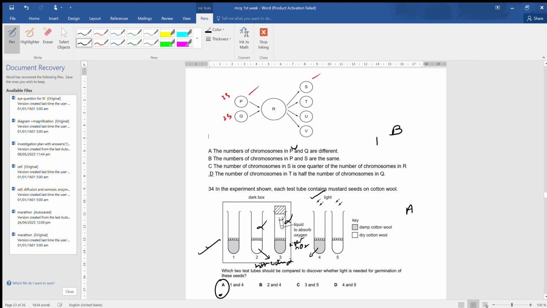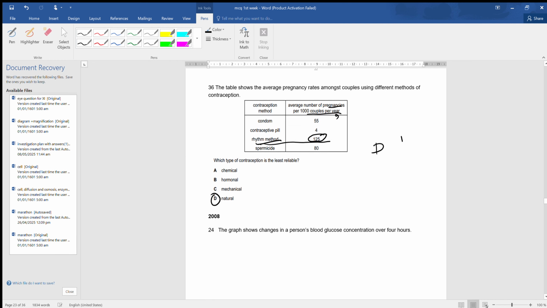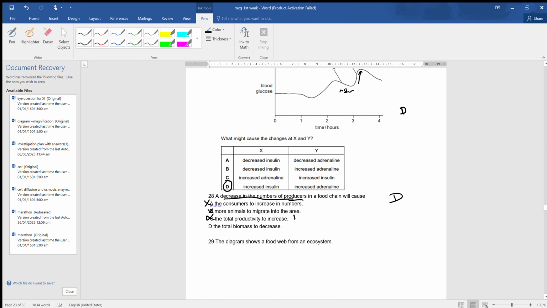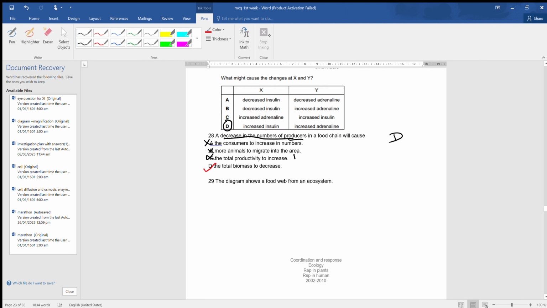The total biomass will also decrease, of course, when there is a decrease in the number of producers. So if the producers' biomass decreases, then of course we know that in each trophic level 90% of the biomass is lost through the processes of respiration, excretion and digestion. Therefore D is the correct answer.